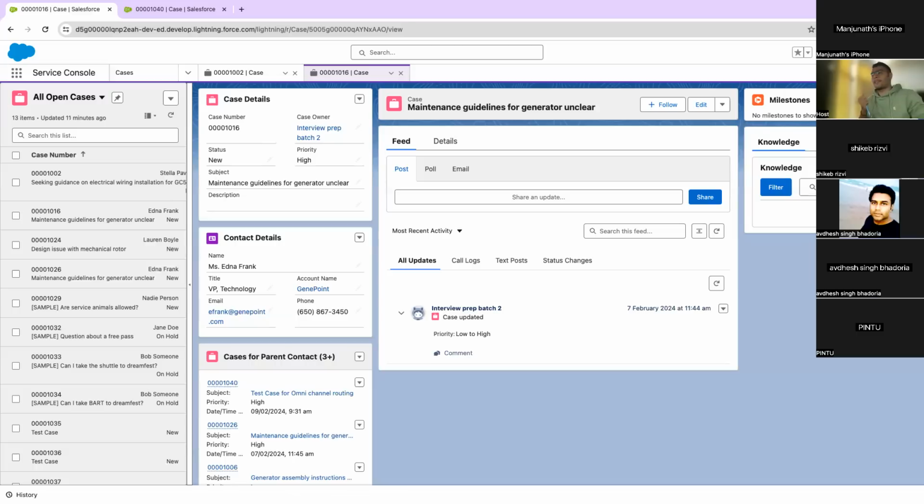See, in orgs, the major problem, in a very new org phase or an org which does not have a technical architect to design it, is this: they get a new requirement that any case with a certain type should be routed to a certain queue. So they write a workflow rule or a flow to do that. Later on, somebody else comes and routes the same type to another queue.